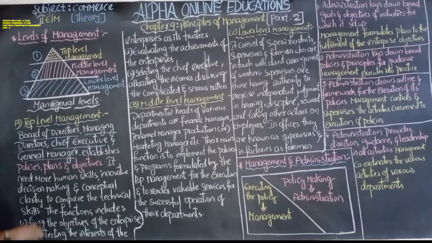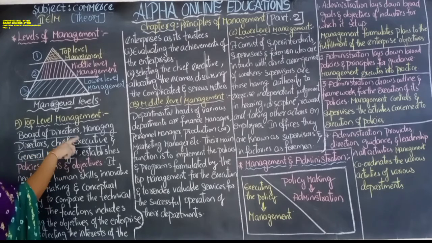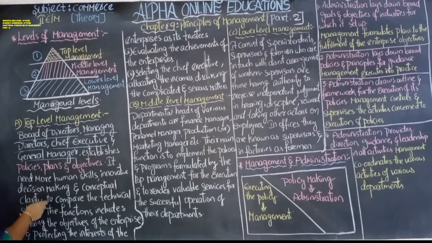What will they do? These persons will establish the policies, plans, and objectives of the business organization.